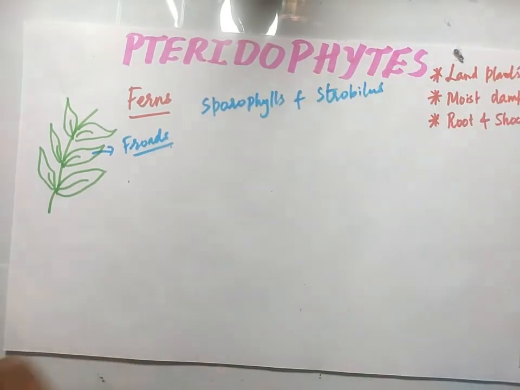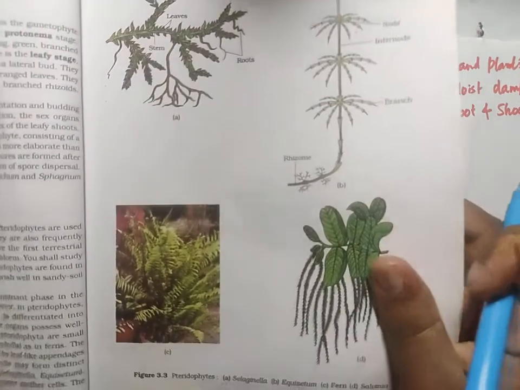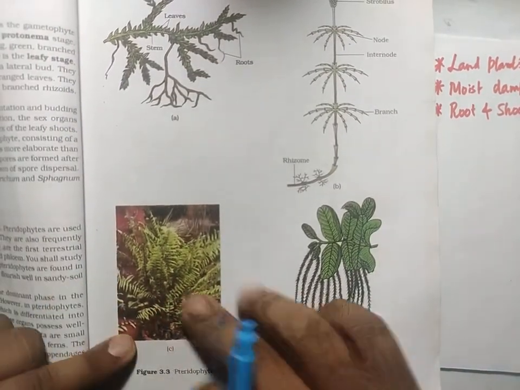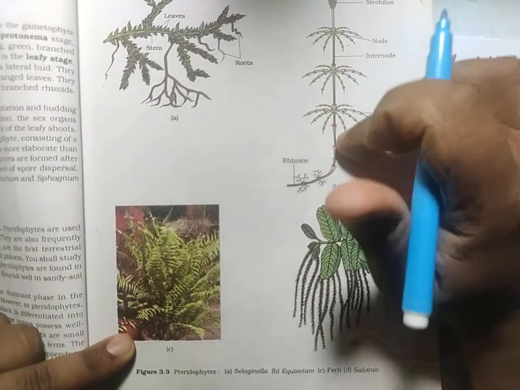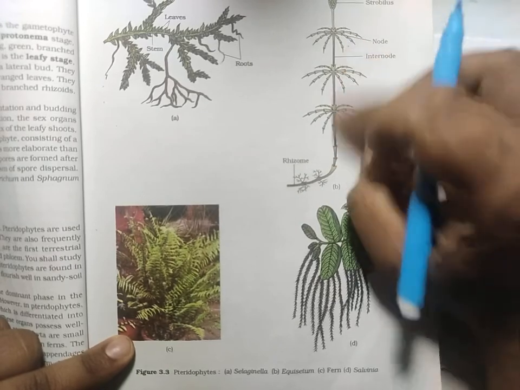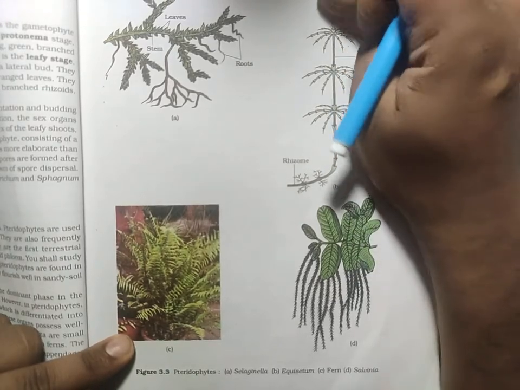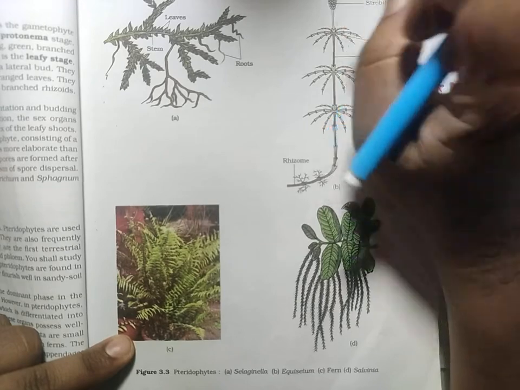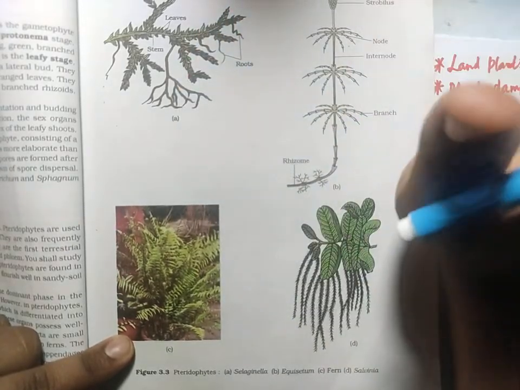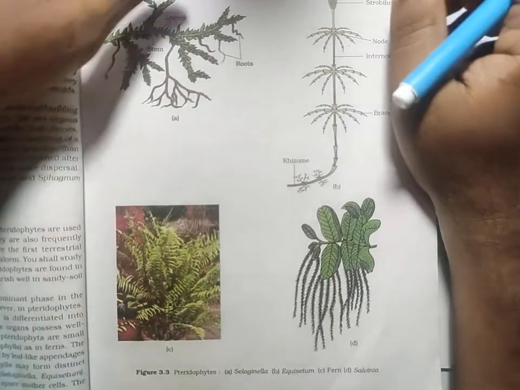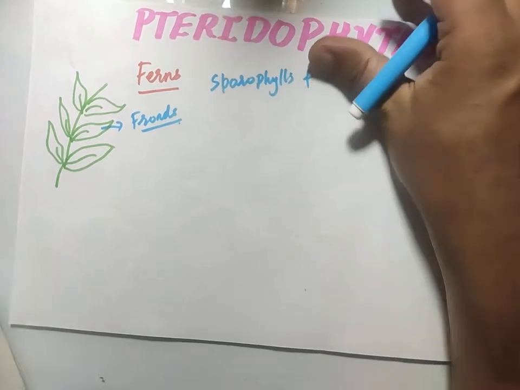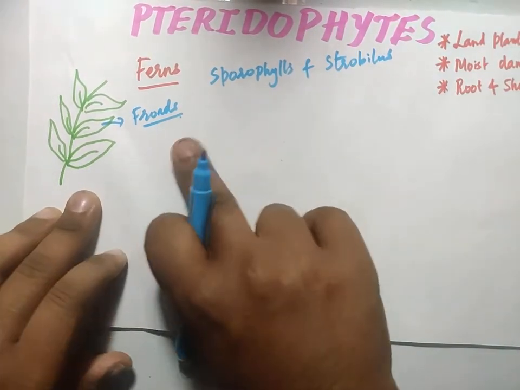See here, in your textbook also they have given this. This is an example of a fern. I think this is a silver fern, and this is one more example of a fern. This is a horsetail fern, which is also called Equisetum. Here you have something called the strobilus. At the tip region you will have this strobilus. This is Lycopodium. Here also at the tip region it will produce the strobilus.